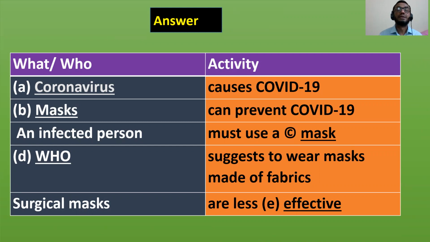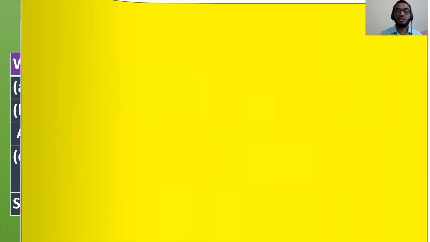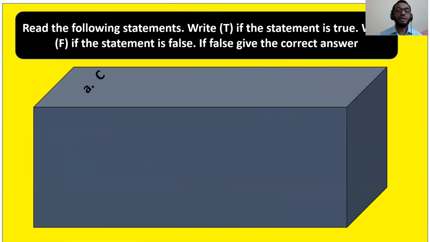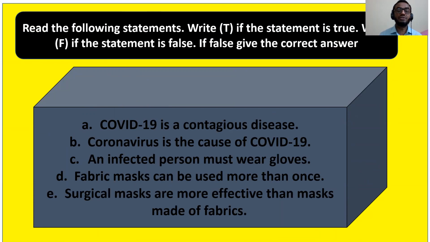Okay, fine. Now let me show the second exercise. Read the following statements. Write T if the statement is true. Write F if the statement is false. If false, give the correct answer. Okay, now look at the question, please. COVID-19 is a contagious disease. Write down whether it is T or F. If F, you have to make the correct answer. Only T, only F. Okay, start writing.